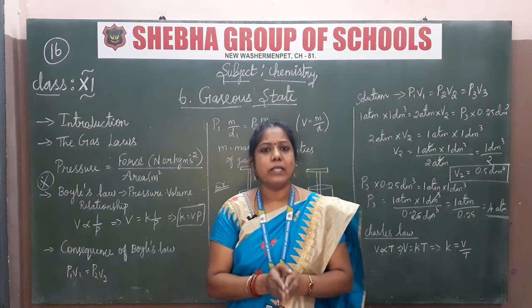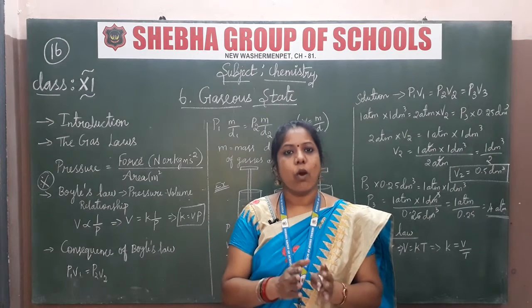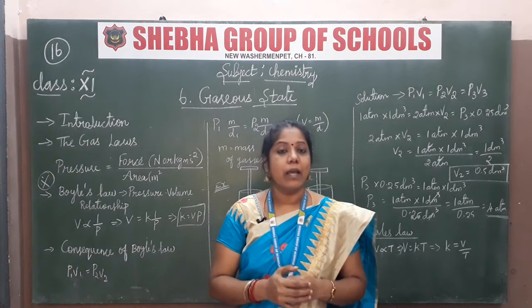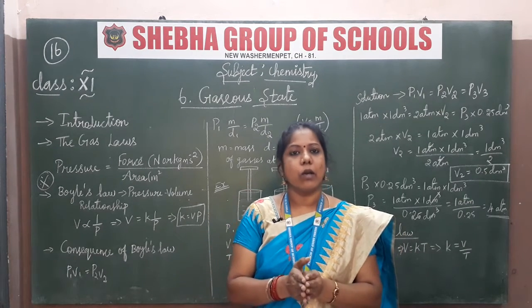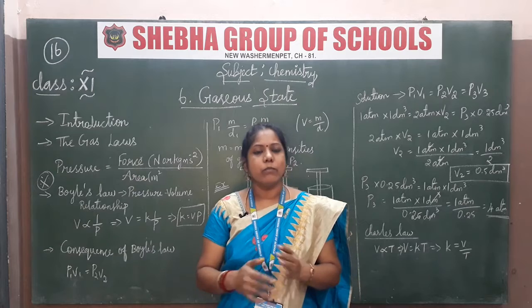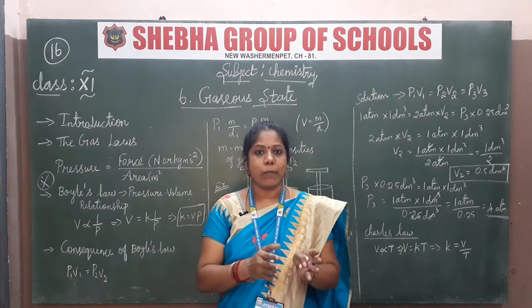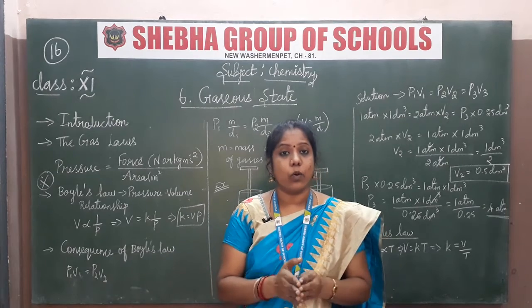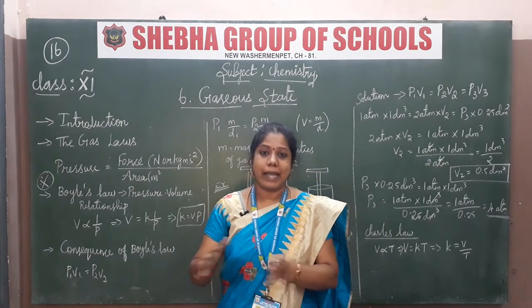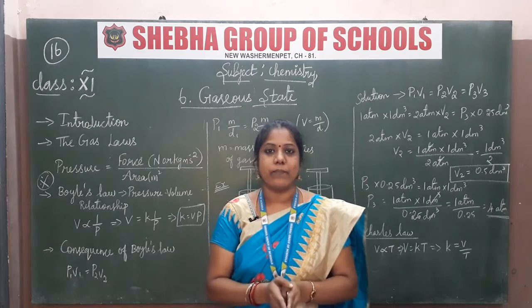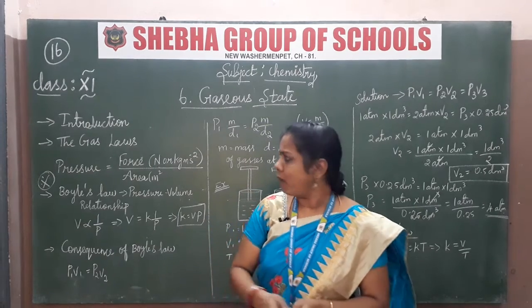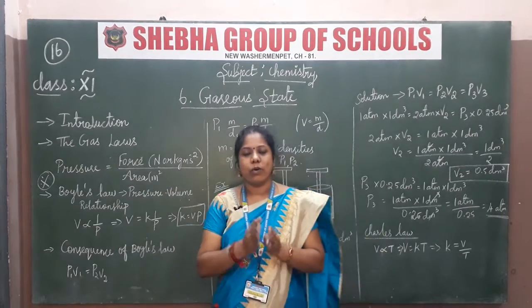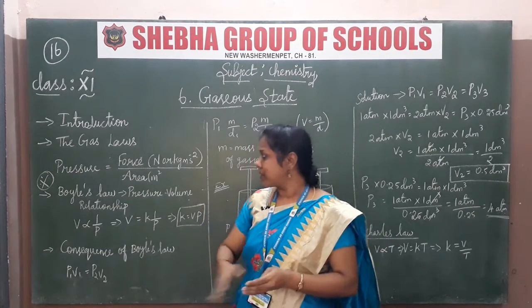And diatomic means oxygen and nitrogen. Oxygen has two atoms, so O2, and H2, that is hydrogen. All these are called diatomic. Moving on to compounds, that is carbon dioxide, CO2, and carbon monoxide, CO. So what do we call these kinds of gases? Yes, compound. I hope you understand what the gaseous state is in this chapter.